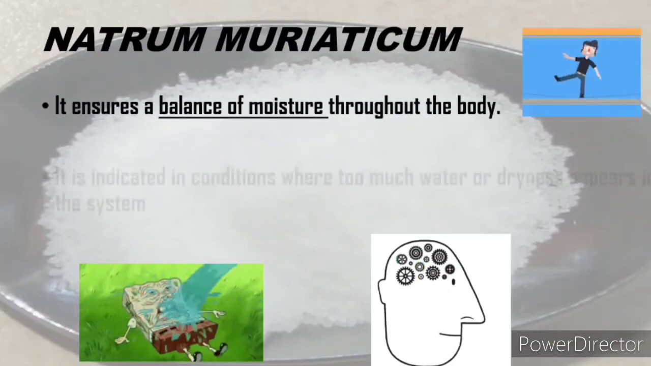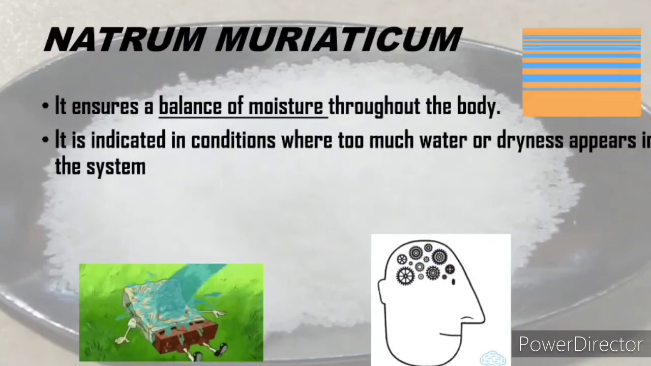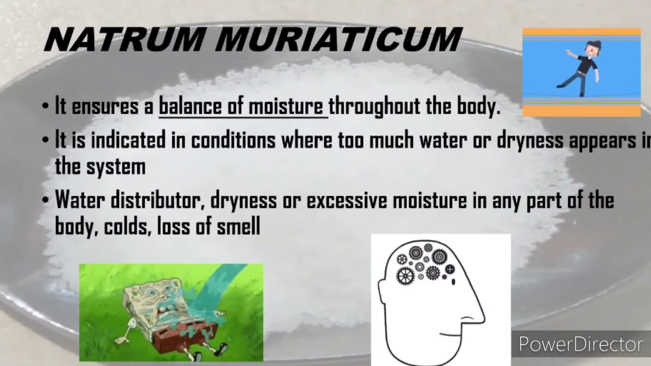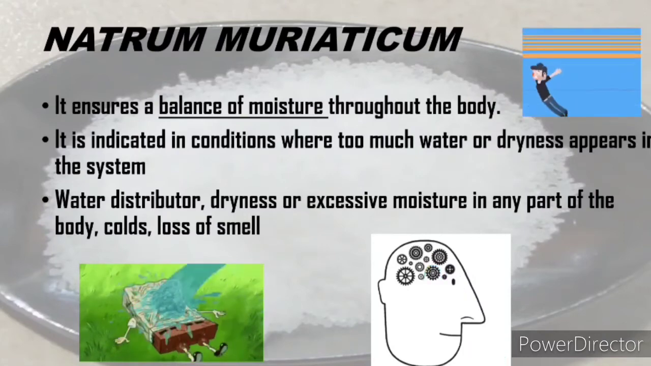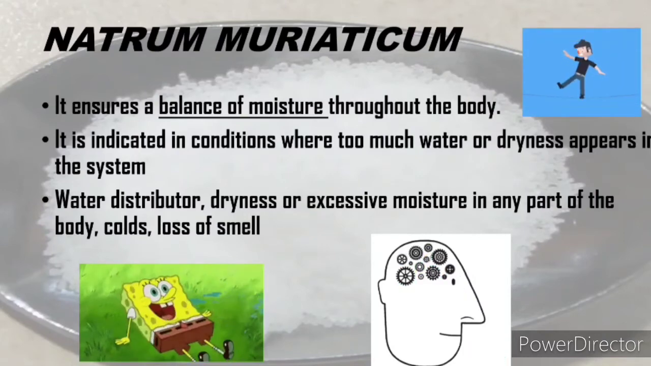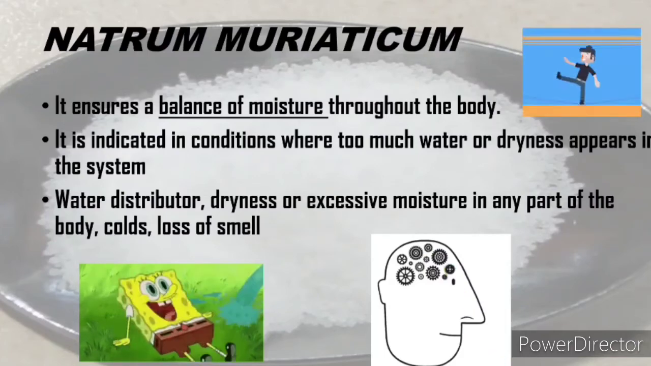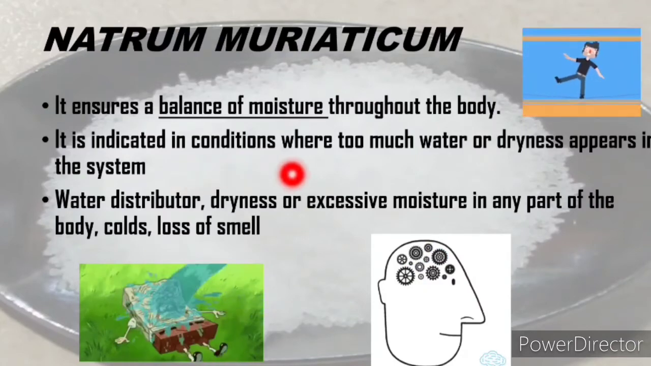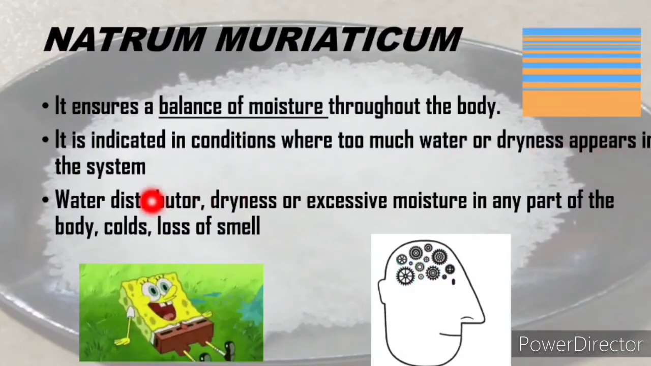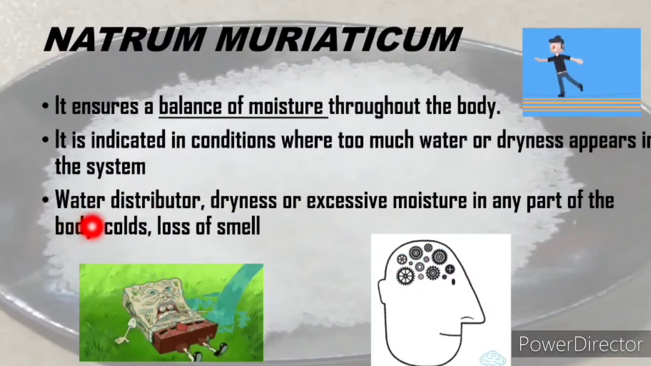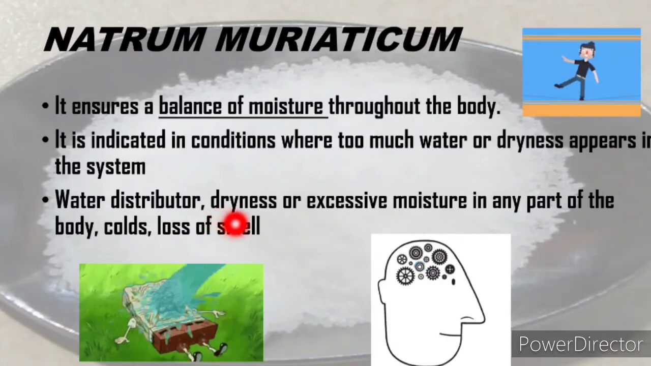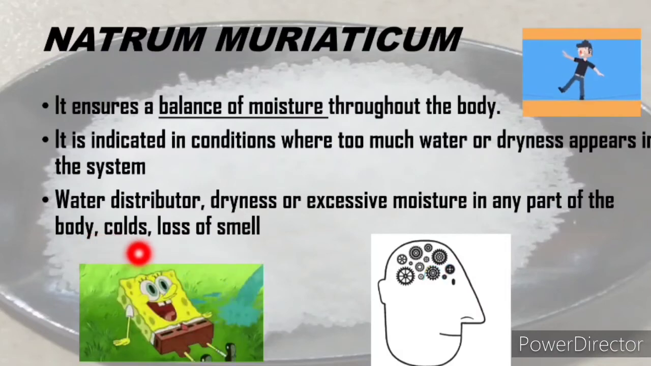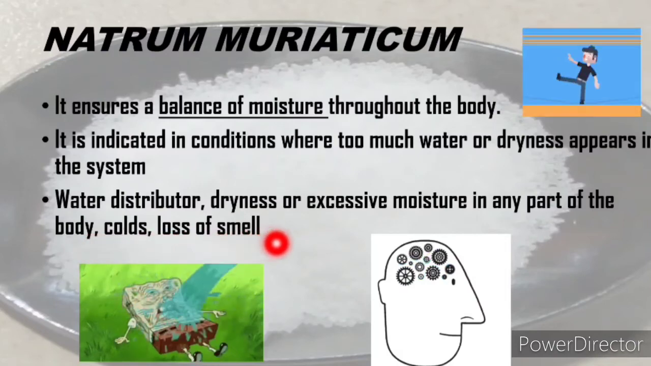Ninth remedy is Natrium muriaticum. Natrium muriaticum enhances the balance of moisture throughout the body. It balances the body fluid, and if the cell lacks salt, it causes a bloated effect in the area of the body. It is indicated in conditions where there is too much water or dryness appears in the system. Natrium muriaticum acts as a water distributor. Dryness or excessive moisture in any part of the body, given for colds and also for loss of smell.